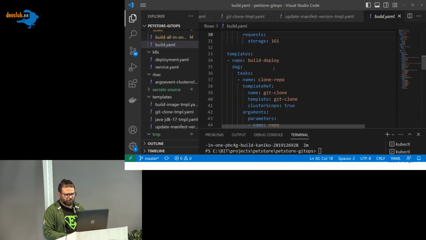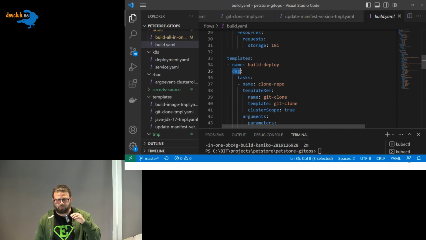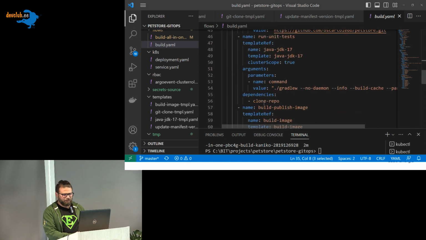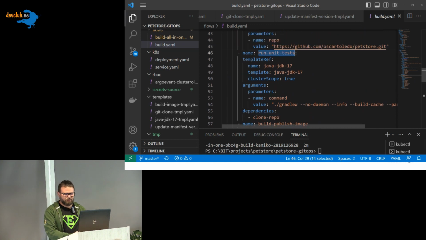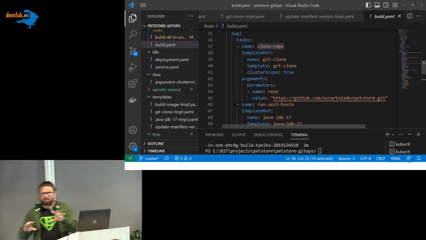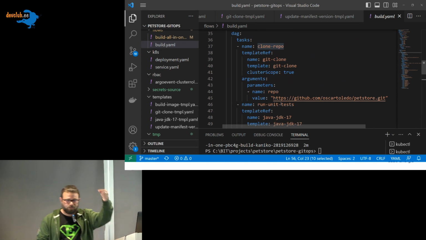This is another way to do it as well. We can have steps, but we can also have DAGs. A DAG is a directed graph. The difference is that we can have dependencies in our tasks. That means that this run unit test task will run only when the clone repo task has run. Instead of a sequential workflow, we create this graph and represent it to you. In this case we don't have a graph; it will be the same, one after another.